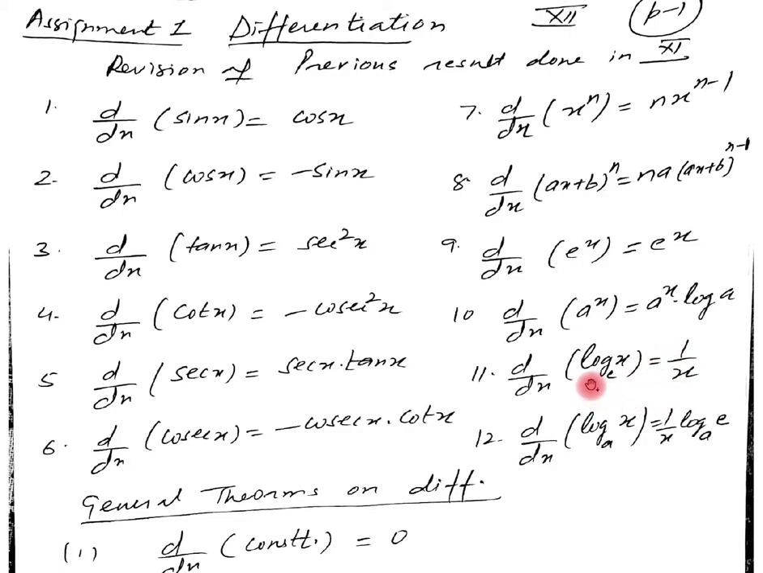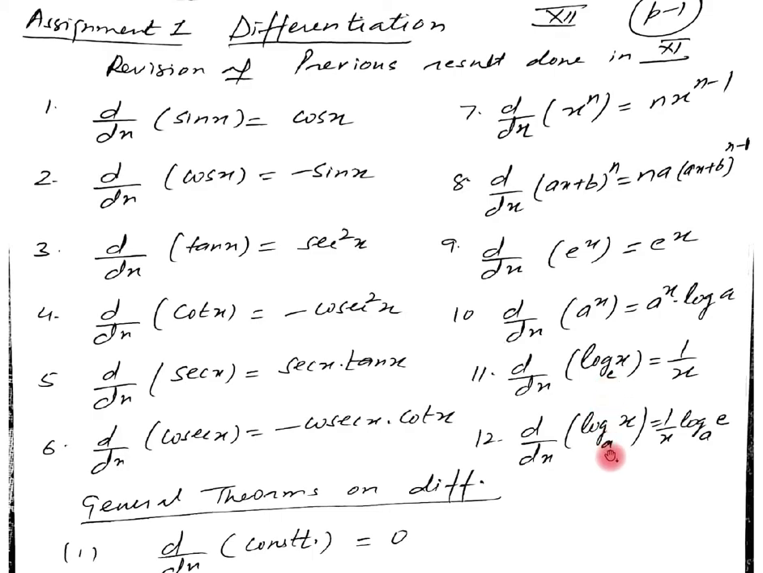Or simply we can write the derivative of log x. If e is not mentioned, it hardly matters. We should learn it as the derivative of log x equal to 1 upon x. When no base is given, we always take the base as e. And also one more result related to this. Now the derivative of log x with the base e. Here the base is e.